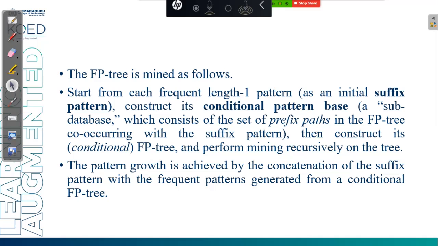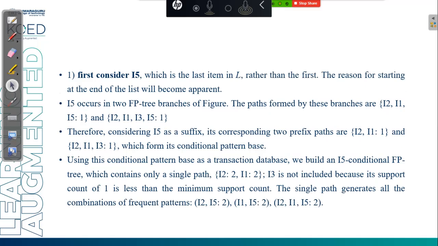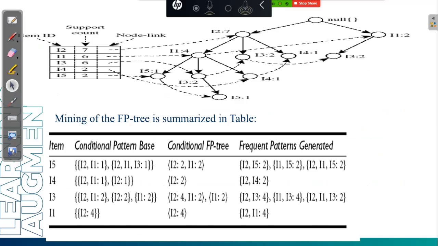Now what we have to do? We have to start from the lowest frequent item first. For example, I have I5 here. For I5, I have to generate the conditional pattern base. How to generate the conditional pattern base? First I have to identify.